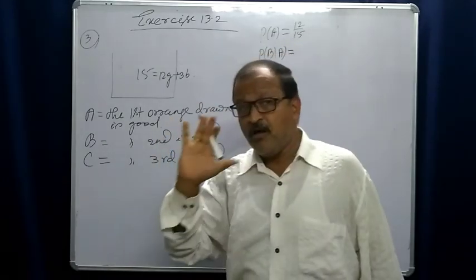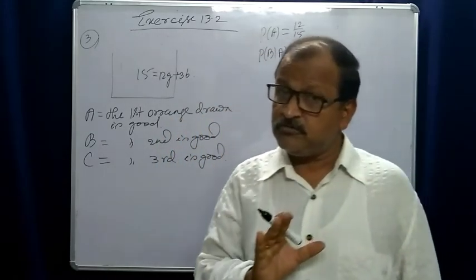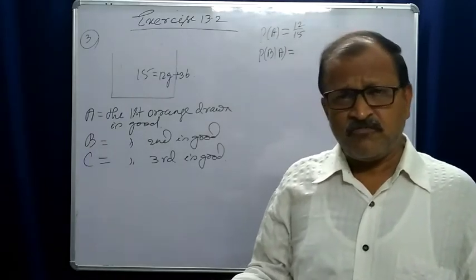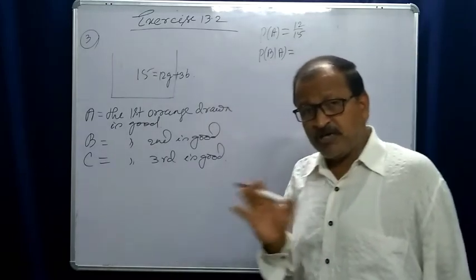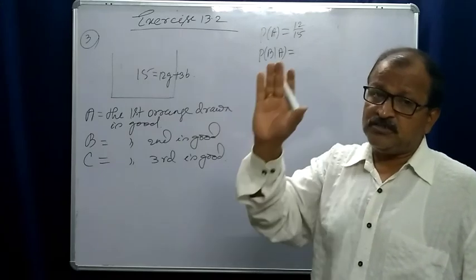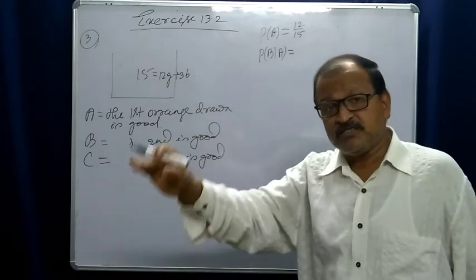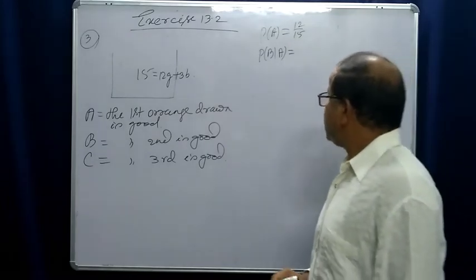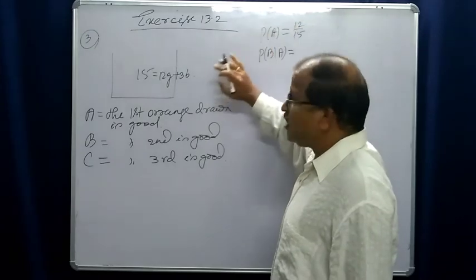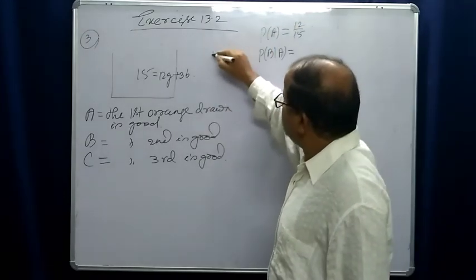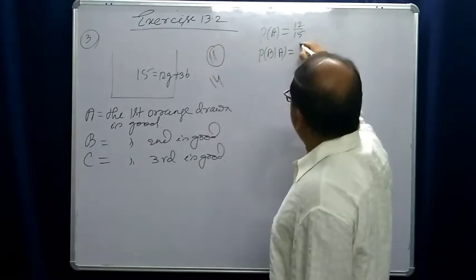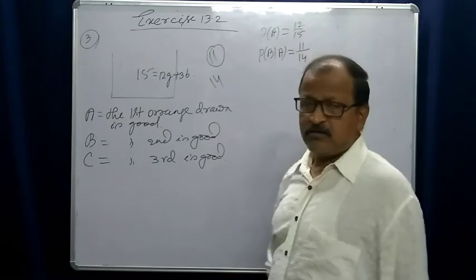If the first drawn is a good orange, what is the probability that the second one is also good? Out of 12 good, 1 has been drawn, so there are 11 for the second draw, and out of 15 there are 14. So it is 11 by 14.